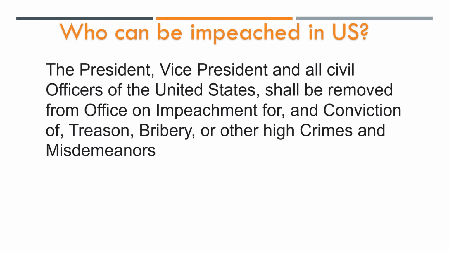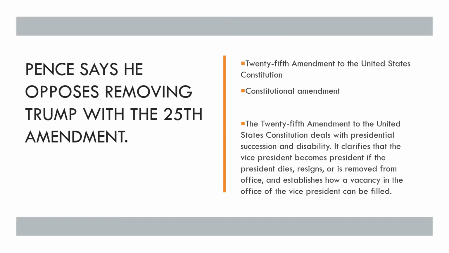Who can be impeached in the USA? The president, vice president, and all civil officers of the United States shall be removed from office on impeachment for and conviction of treason, bribery, or other high crimes. Then there is also something called the 25th Amendment. Before this impeachment, members of Congress were talking about using the 25th Amendment.